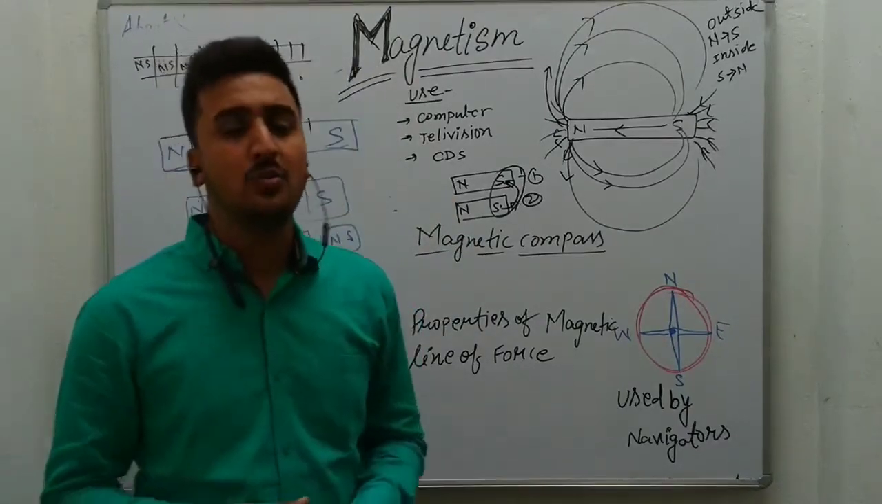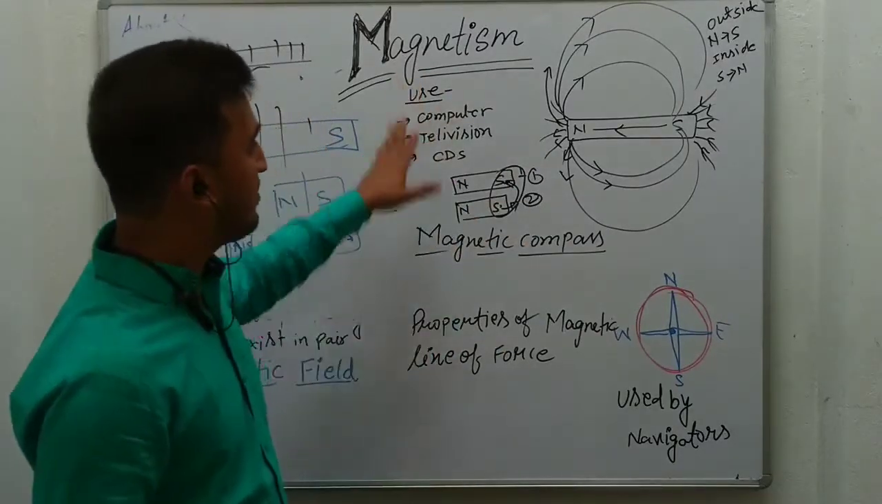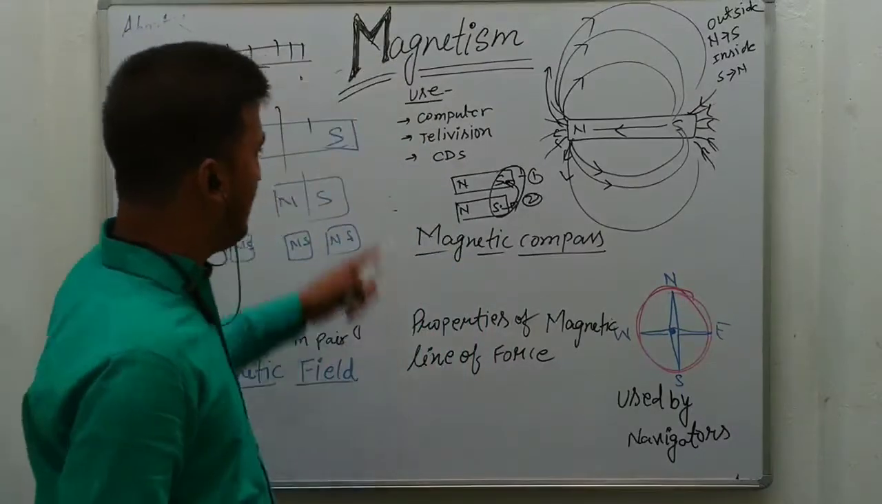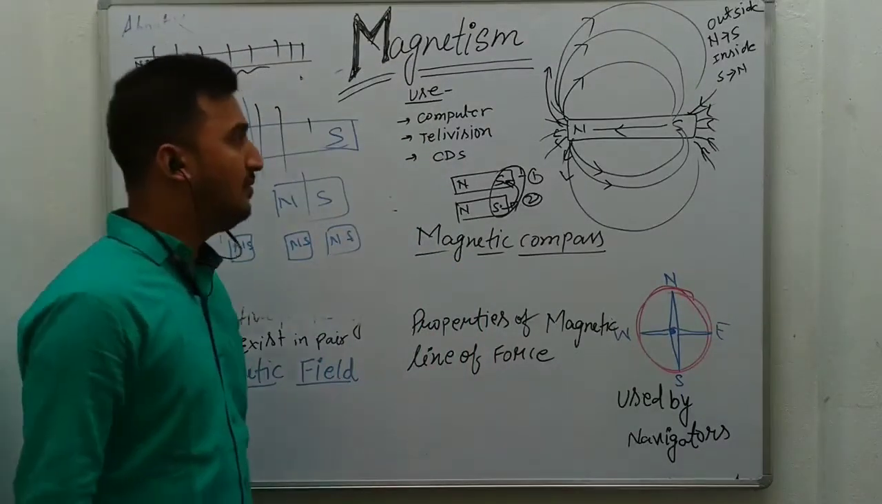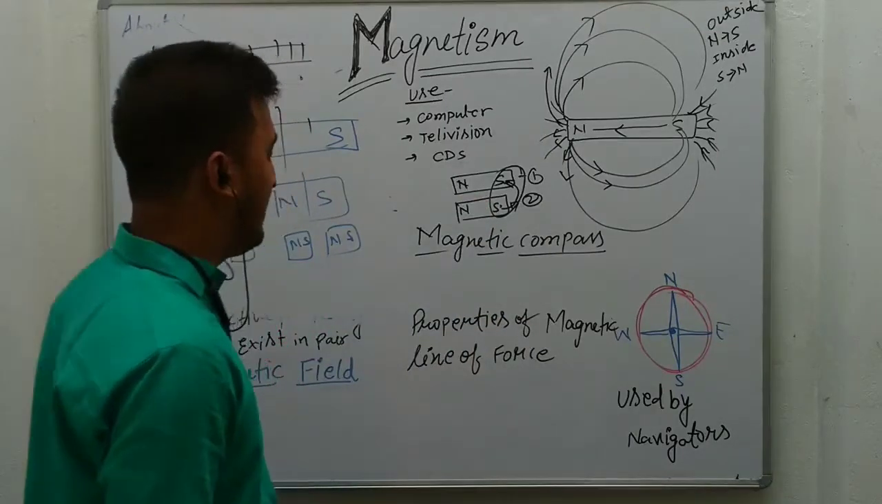There is one special case of magnet, that is an electromagnet. In some types of devices we are using electromagnets also. So these are the applications of magnets. We are using magnets in different types of electronic devices.